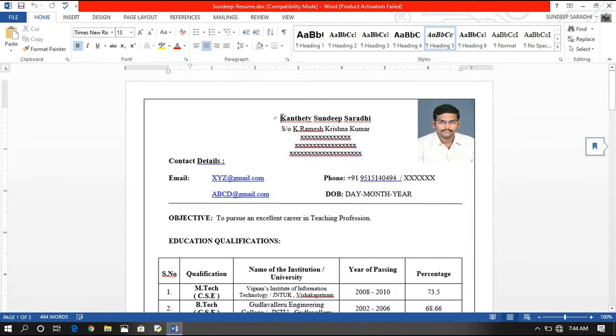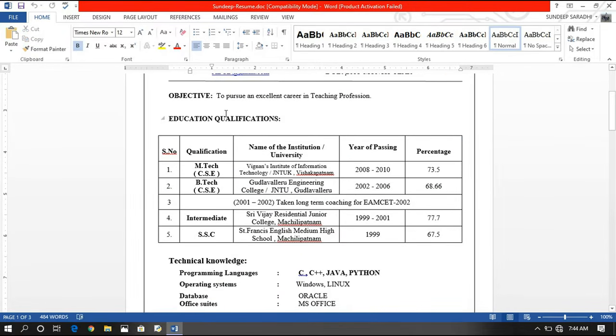So here I have written my full name and the postal address. It's better to have a photograph in this resume at the rightmost corner, and then give 2 email IDs with a professional user ID, and also give 2 phone numbers and your date of birth, day, month and year, and write down the career objective.